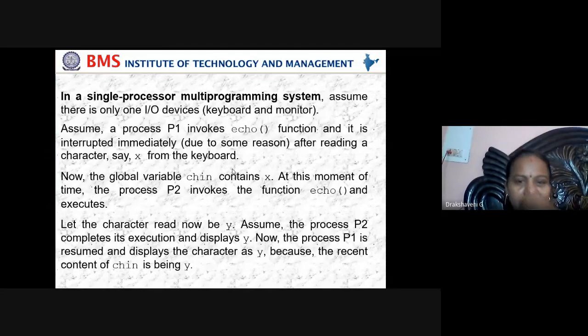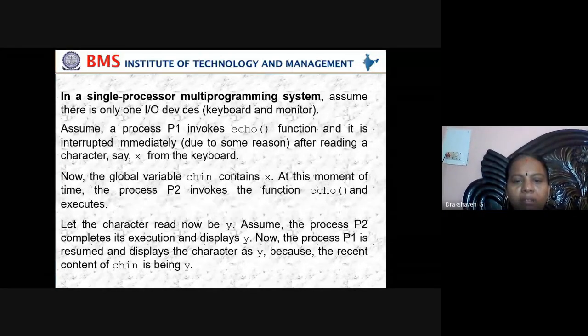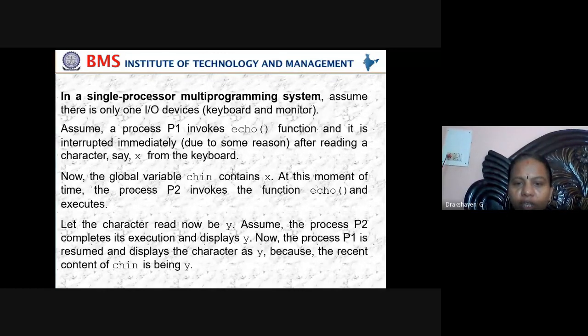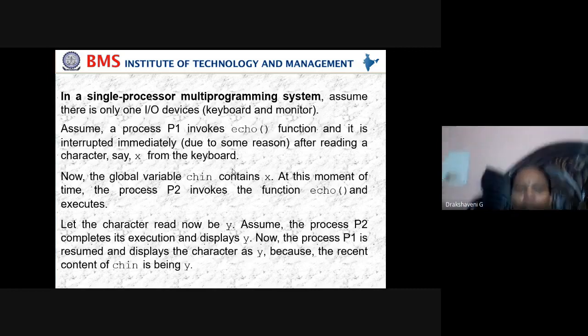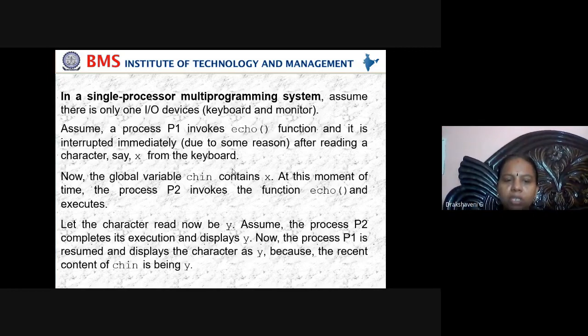Now, because these are all global, even other functions can use them. So now the global variable chin contains X. At this moment of time, process P2 invokes the function echo and executes. P1 is still not completed; it is still processing, and it has just assigned X to chin. When it does that, P2 has started and is doing its work.